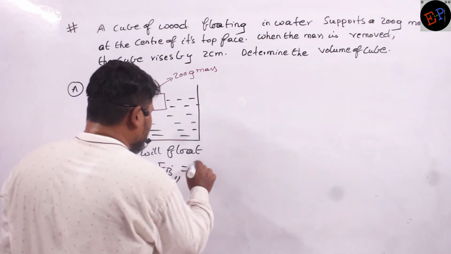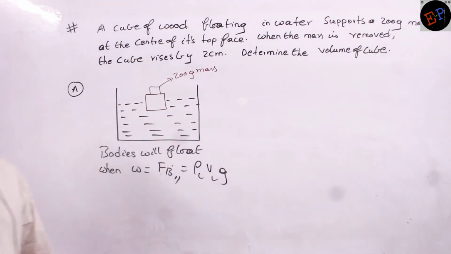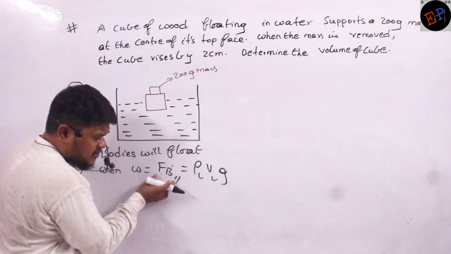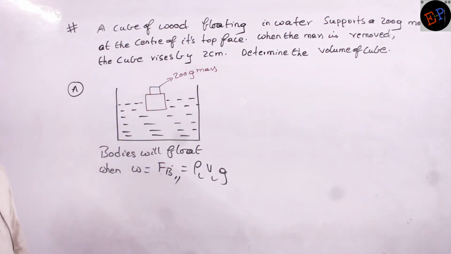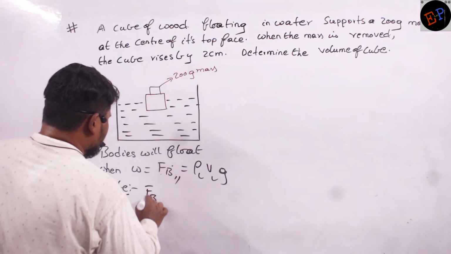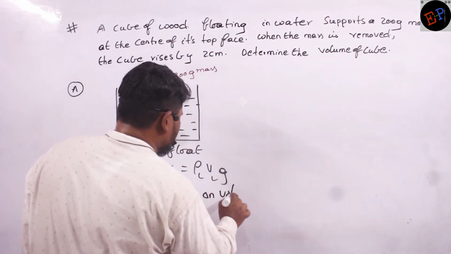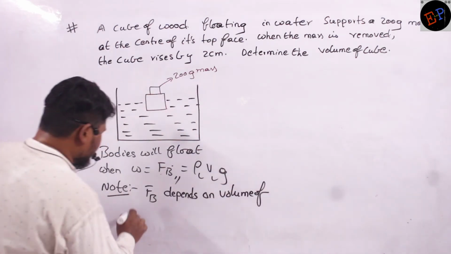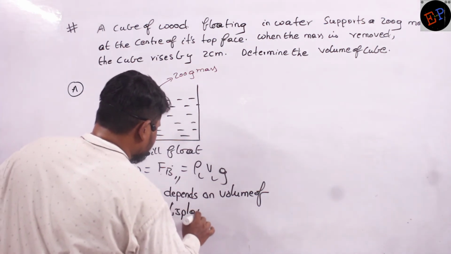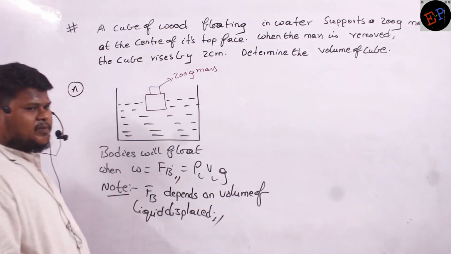Force of buoyancy is provided by the volume of liquid displaced by that body, V_L. So if more volume of liquid is displaced, the water will give more force of buoyancy. Therefore, another note point we have to write is that force of buoyancy depends on the volume of liquid displaced. If more volume of liquid is displaced, more force of buoyancy will be present.